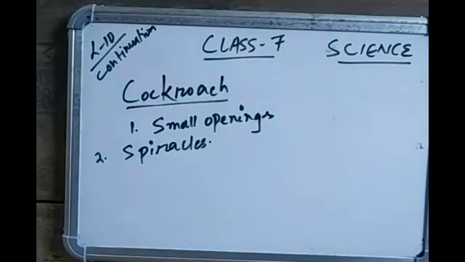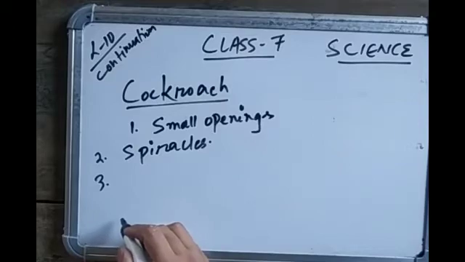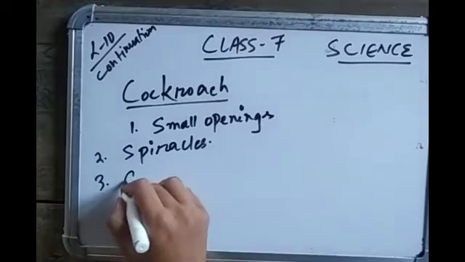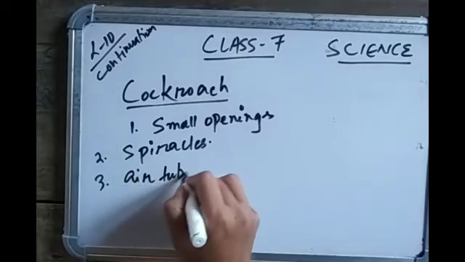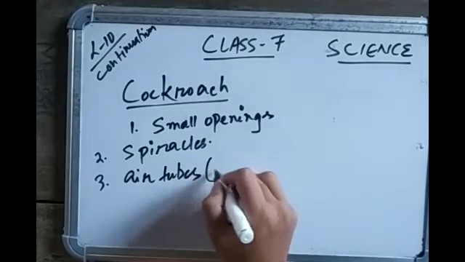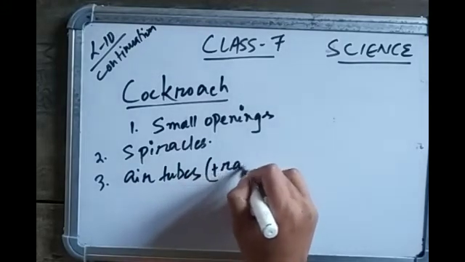Insects have a network of air tubes called tracheae for gas exchange. The small openings are joined to the air tubes, and the network of air tubes is called tracheae.